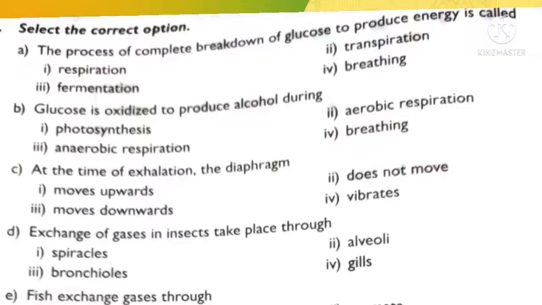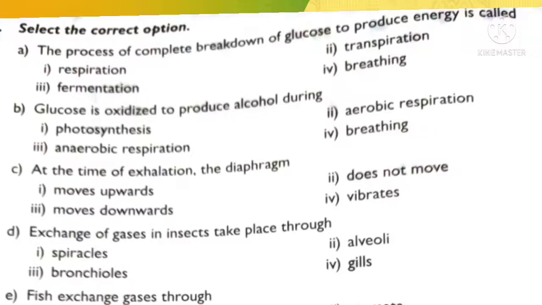Next question: exchange of gases in insects takes place through. In insects, gases are exchanged through spiracles, because alveoli, bronchioles and gills are completely absent. Only spiracles are present, which are the hollow openings through which insects can exchange the gases.